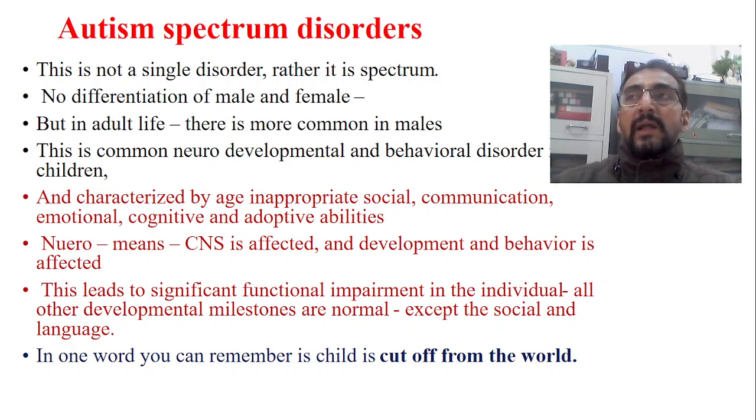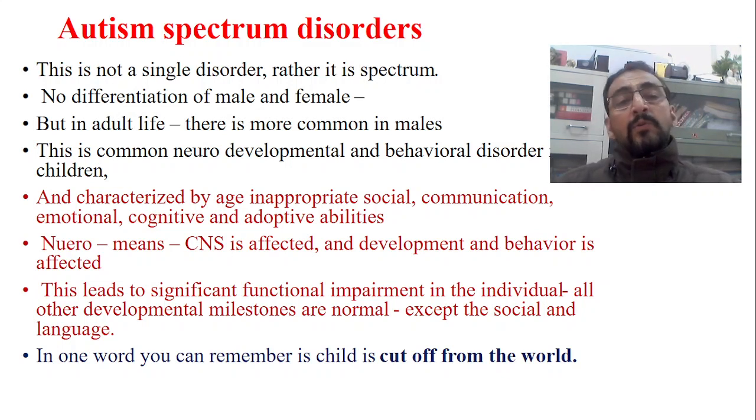So social and language are the two major important domains which are affected, and the other three are also affected, because cognition, adaptation, and the emotional aspect depend upon the social and communication developmental milestones. If these developmental milestones are properly developed, then it also aids cognition and adaptive abilities. So as they are affected, naturally the cognition and adaptive skills are also affected. That we will see in the coming classes.